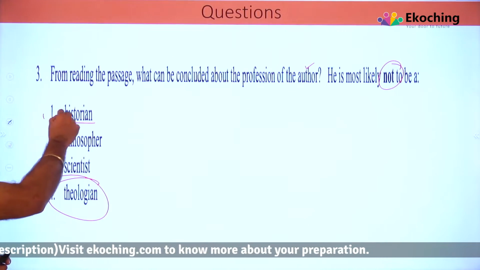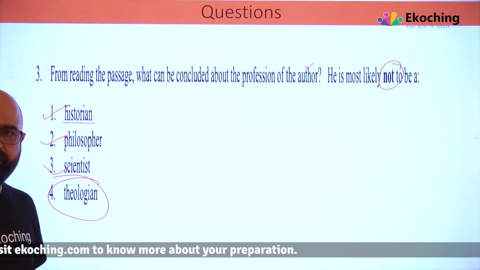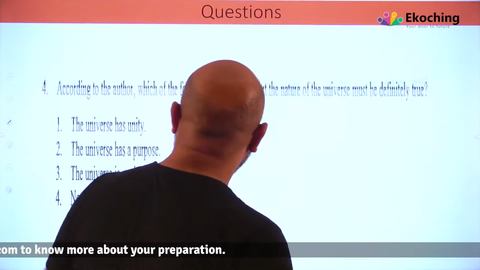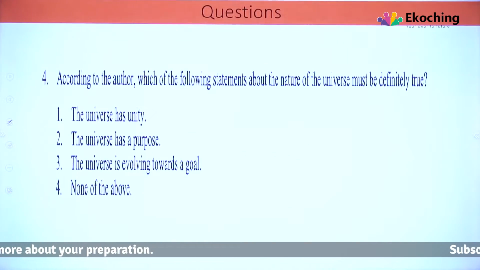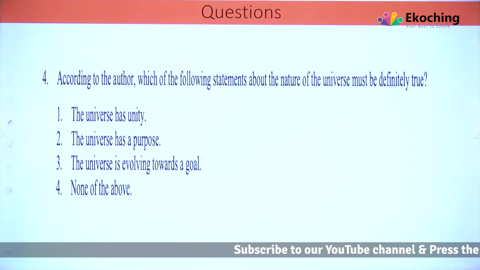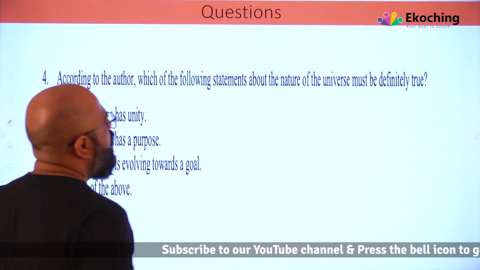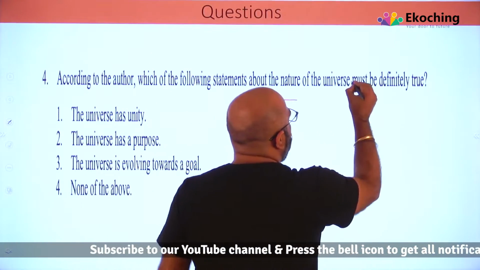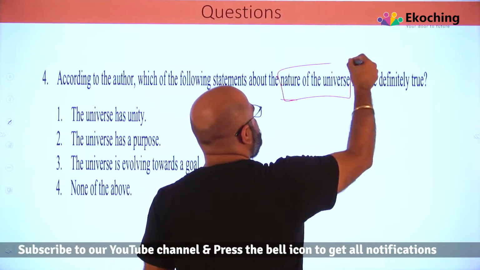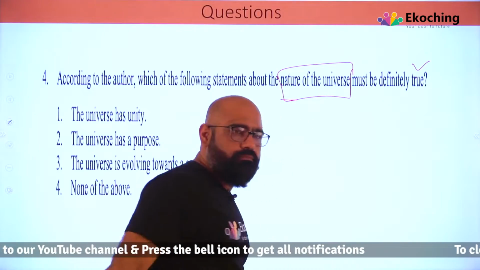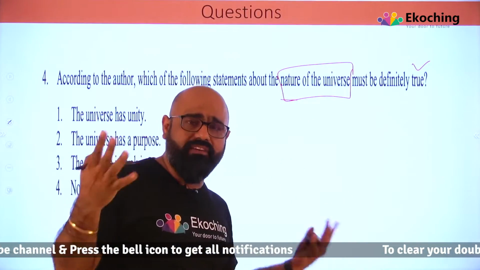He can be a historian, philosopher, or a scientist. Okay, let's move to the next. The next question is, according to the author, which of the following statements about the nature of the universe must be definitely true? The author, for the nature of the universe, a thing that should be definitely true, is very confusing sometimes when you are giving the CAT paper.